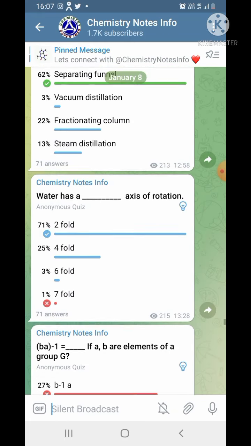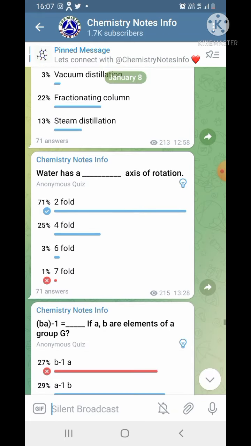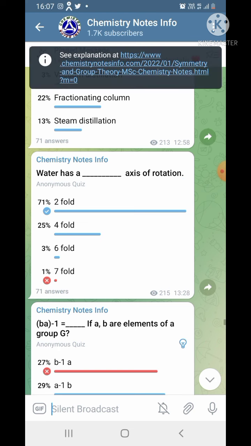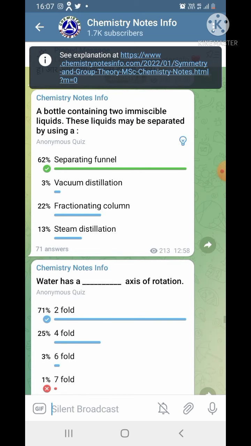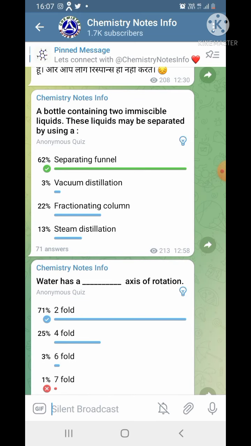Where we are? Okay. Water has a fill in the blank axis of rotation. Options are 2-fold, 4-fold, 6-fold, 7-fold, and maximum people give the right answer because it is a simple question. About 71% people give the right answer, that is 2-fold. So water has a 2-fold axis of rotation. You can get the explanation from the above link by clicking on the button.